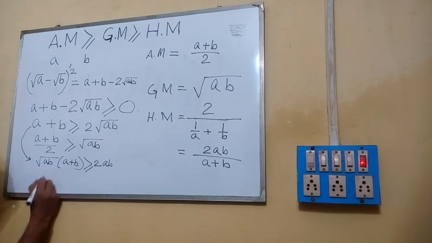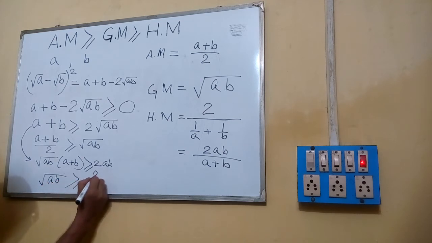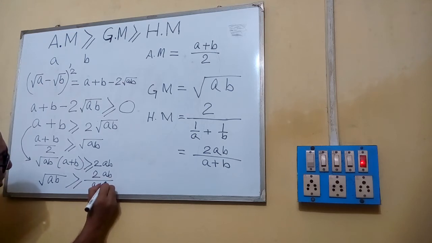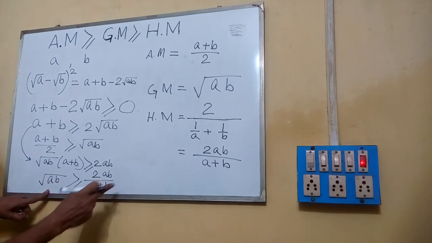Or from here what we can say, root AB is greater than or equal to 2AB by (A plus B). This is here, GM is greater than or equal to HM.